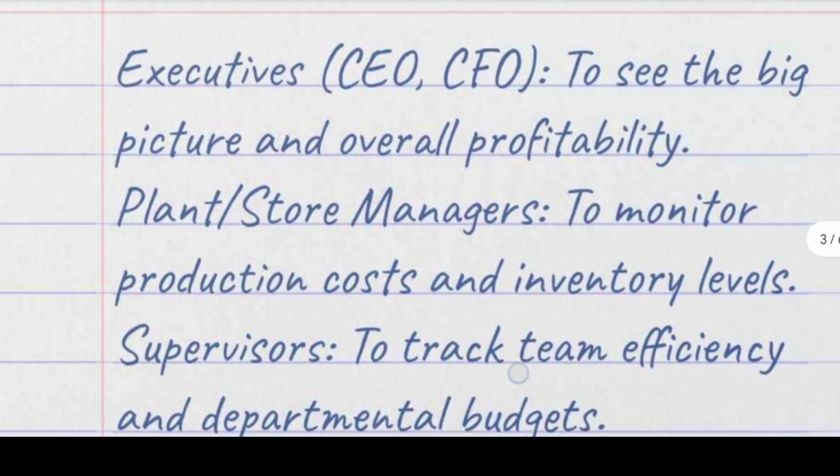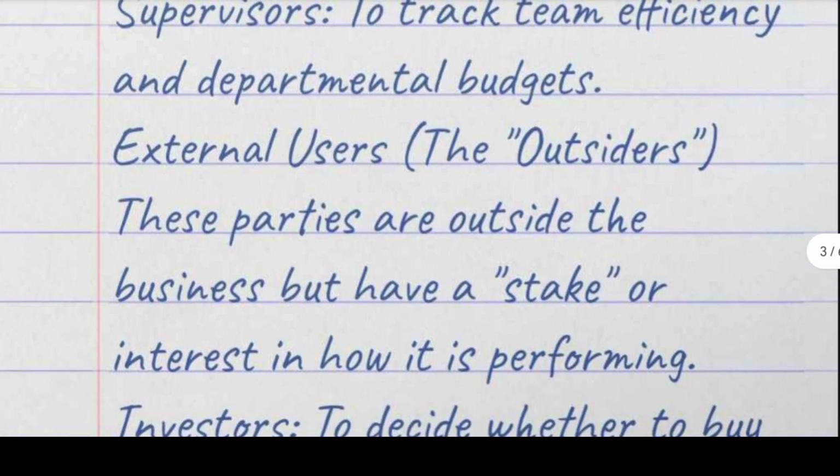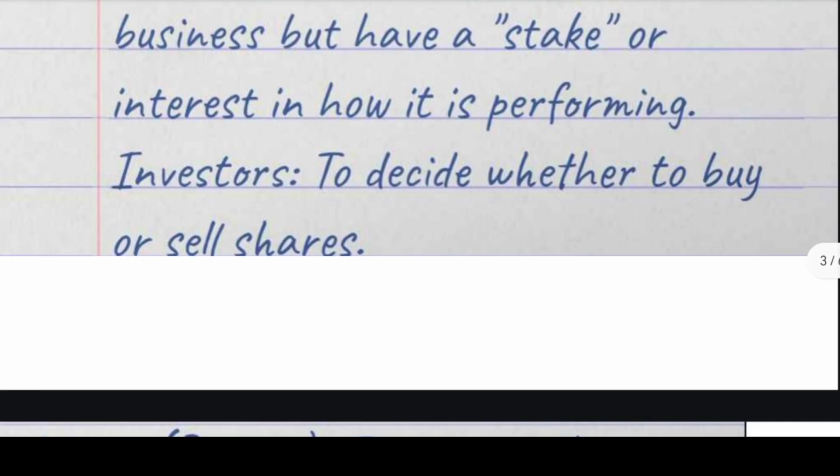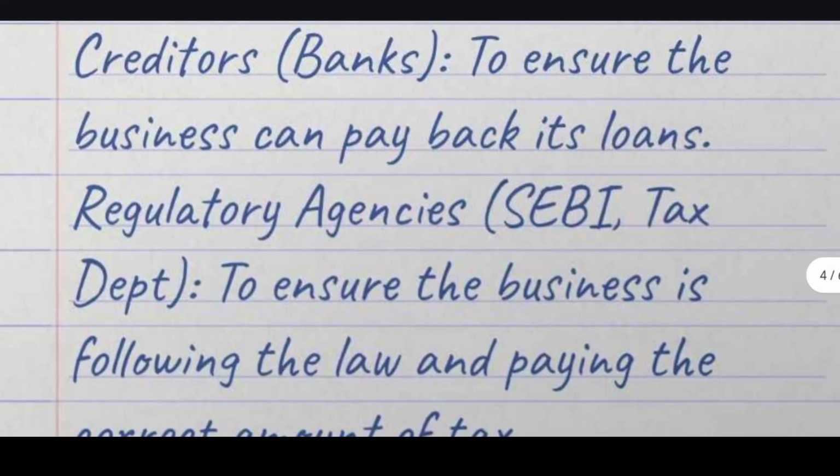Why do they need accounts? Next, external users, outsiders. Why do they need accounting? These are parties outside the business but who have a stake or interest in its performance. For example, an investor. Why does an investor need to check the accounting? Because they want to make a decision: whether to buy the share or sell the share. Next is the creditor, like banks. They will check the accounts to see whether the business can pay back the loans.